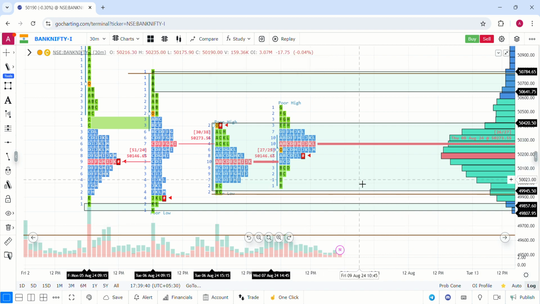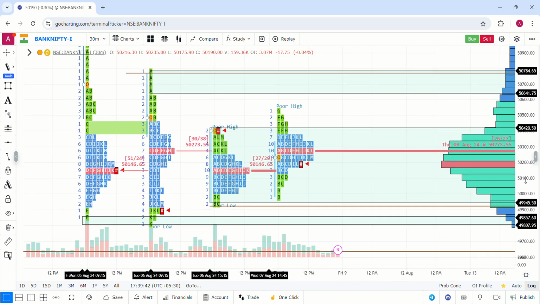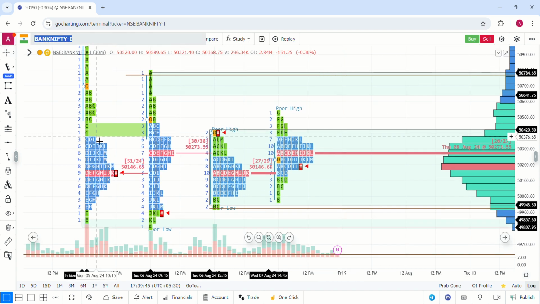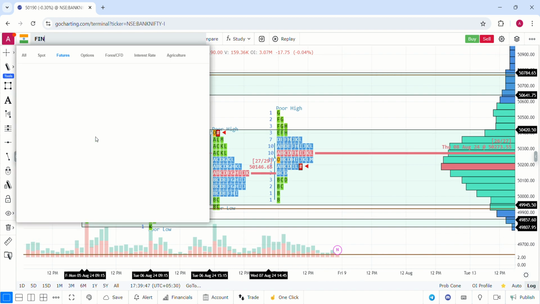But anyway, we'll follow it live. We track the immediate levels and index based stocks live, and we are focusing on them every single day.